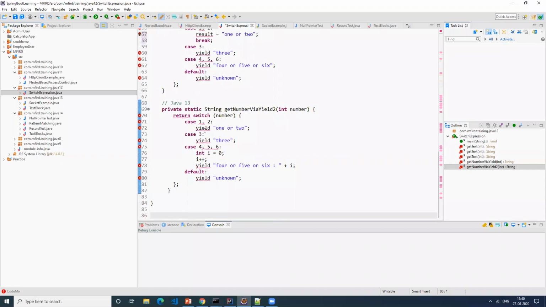But this is a new feature that they have introduced, basically enhancing your switch statements. You can use this facility to improve your coding style as per the new Java features. You can still write the old code. So yield was added as a new feature in Java 13. Again, it is a preview feature. That means you have to add the enable-preview flag, and only then can you use it. You can't use it directly, because in Java 14 they standardized this. That means a switch statement can yield and return a value. All these things are standardized in Java 14.